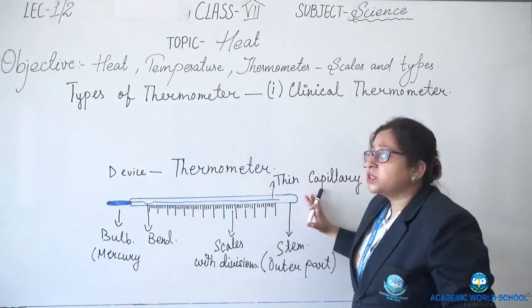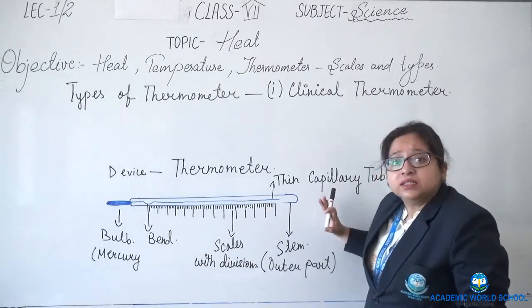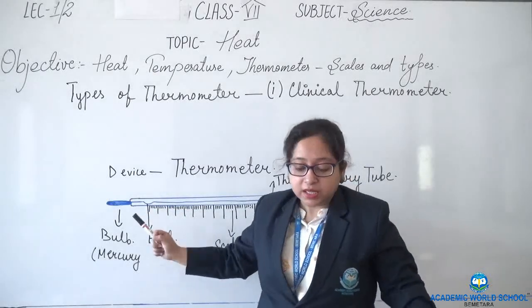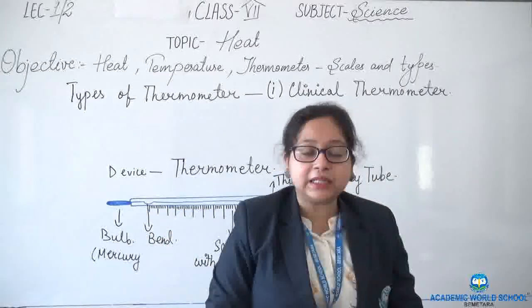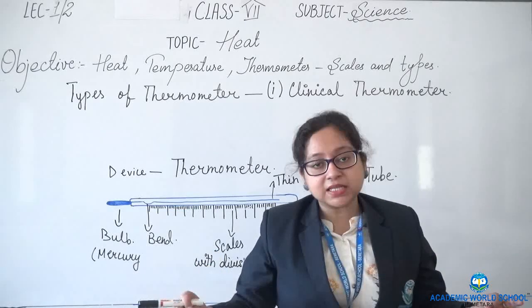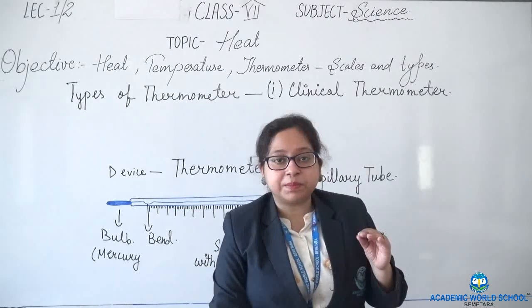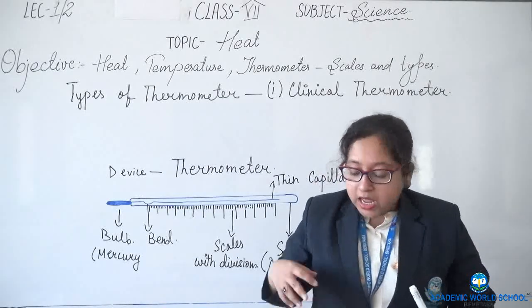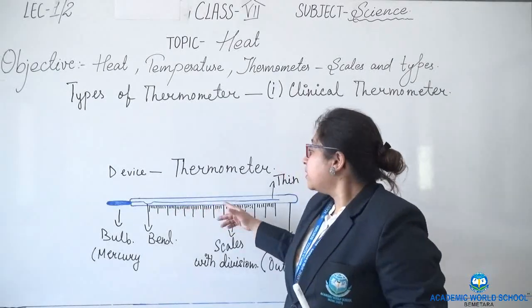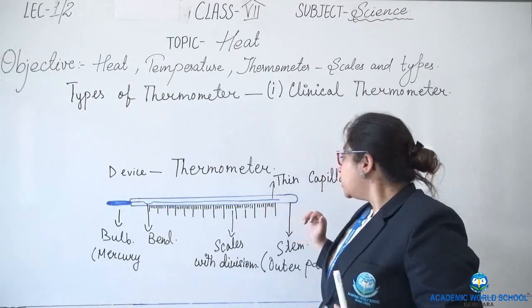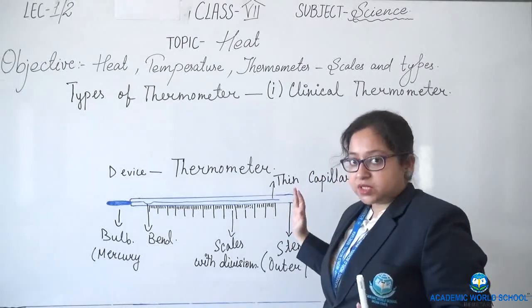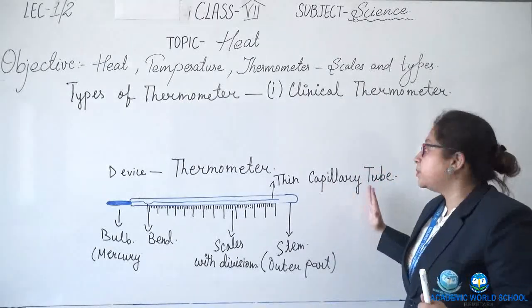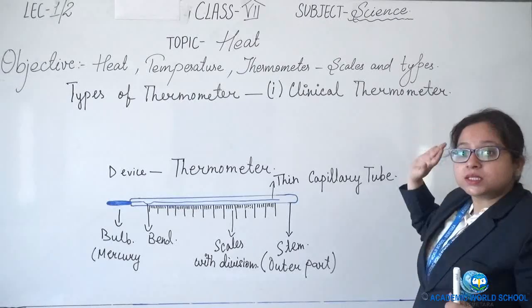The diagram on the board is the diagram of a clinical thermometer having a bend. The clinical thermometer is made of a long glass tube with a bulb at one end, filled with mercury, and it has a thin capillary tube and divisions. This is the diagram of a clinical thermometer, also known as the doctor's thermometer.